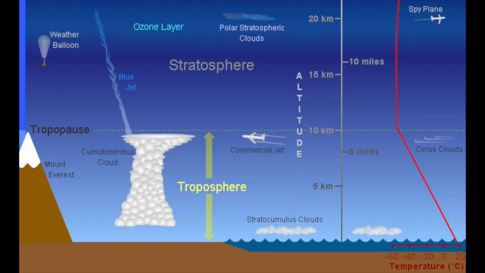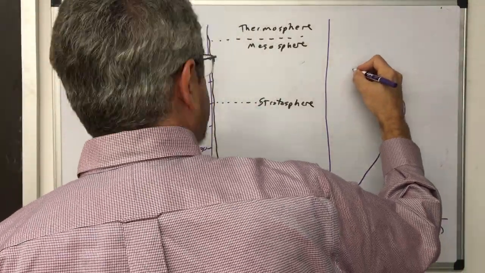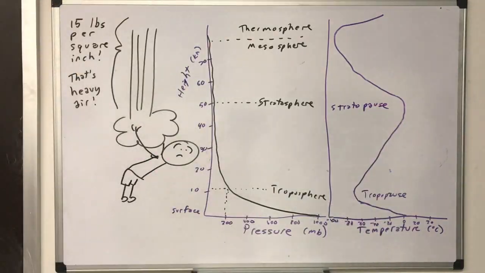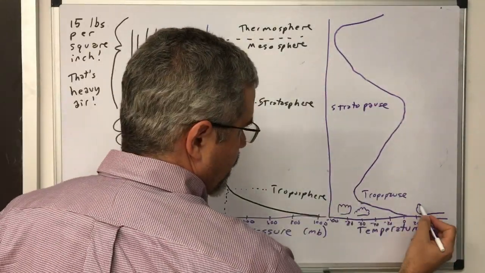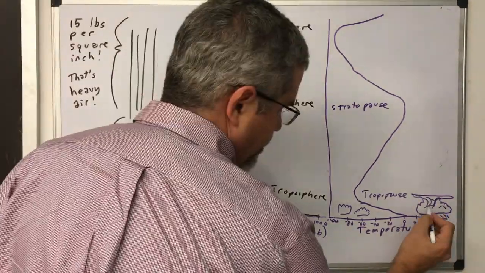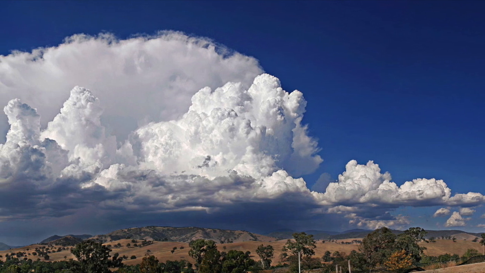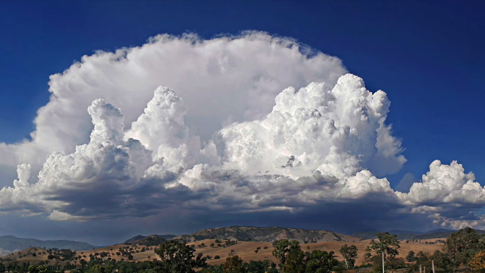One really important result of the temperature decline with height in the troposphere is that the troposphere can be unstable. Because warm air is lighter than cold air, all else equal, the air is usually colder above than below. It doesn't take as much to get warm air to rise in the troposphere as long as it cools down more slowly while it rises than the air around it. If it does so, it's going to keep rising, and that's how thunderstorms get started.